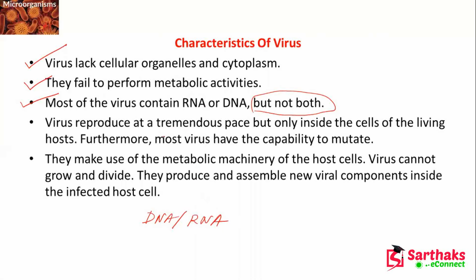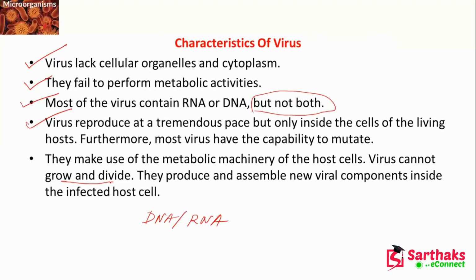And viruses reproduce at a tremendous pace. That means they spread out very rapidly. They make use of the metabolic machinery of the host cells, and a virus cannot grow and divide. They produce and assemble new viral components inside the infected host cell.